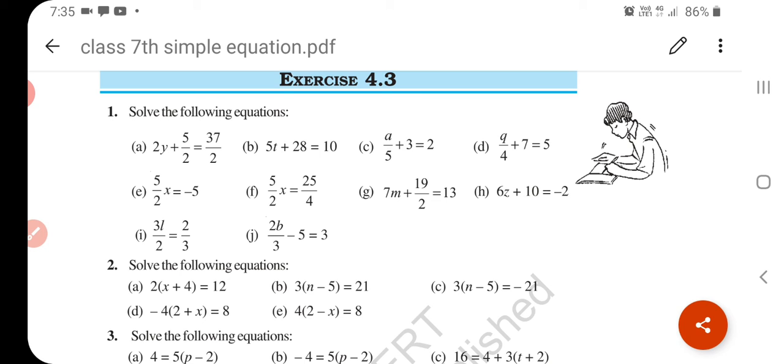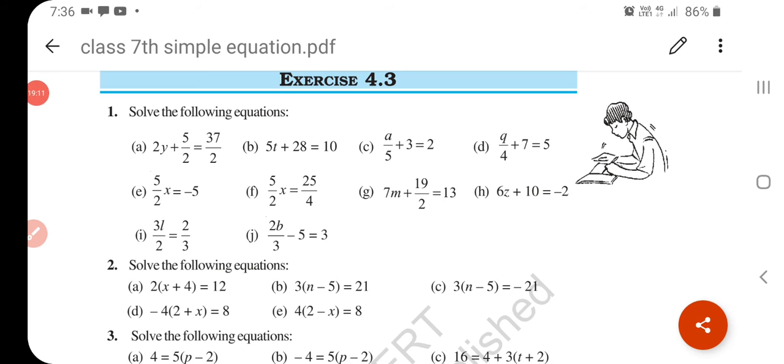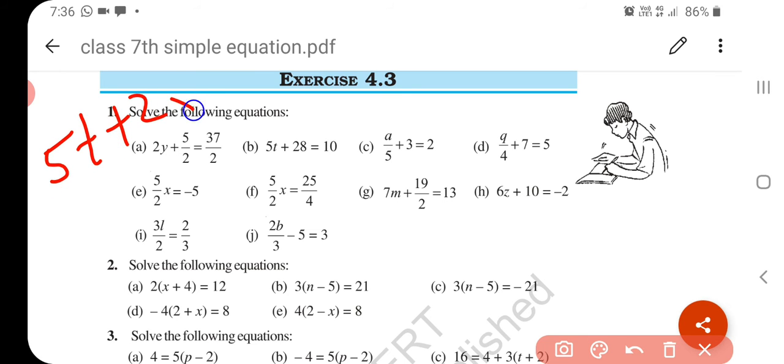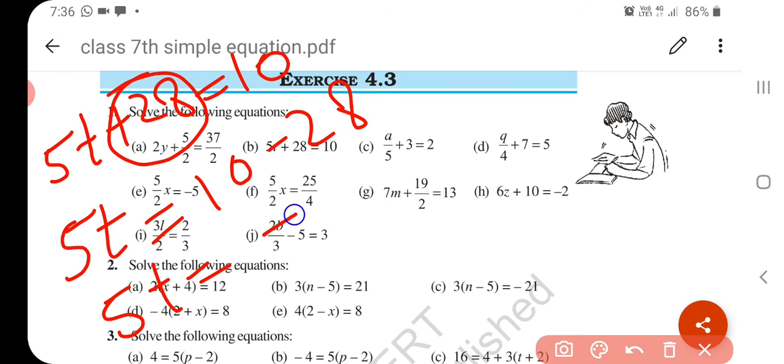Now the second question is 5t plus 28 is equal to 10. Now what do we do? We have to remove 28 first. On the left hand side it is plus 28, so when we transpose it, it becomes minus 28. So 5t is equal to minus 18.